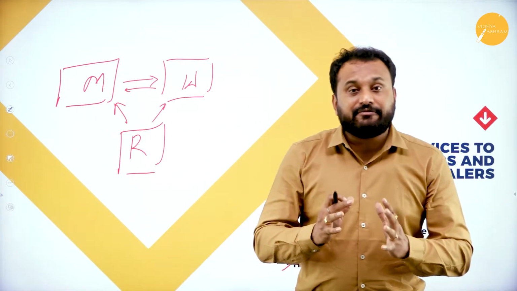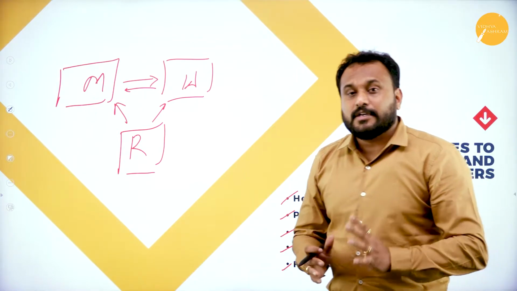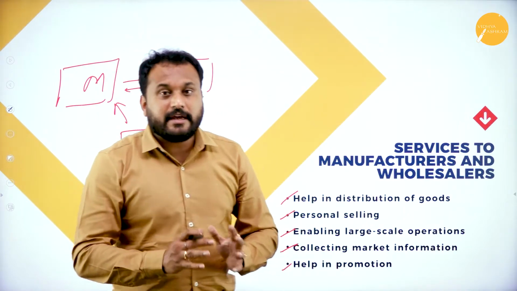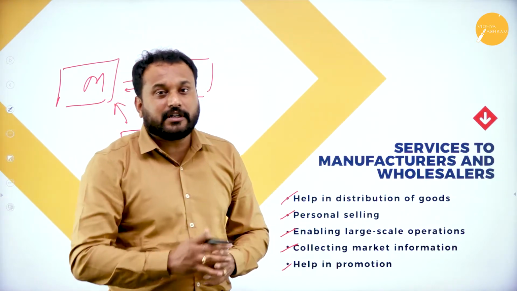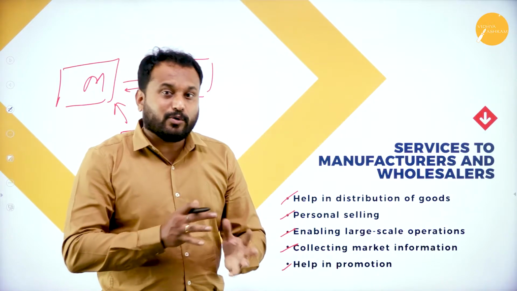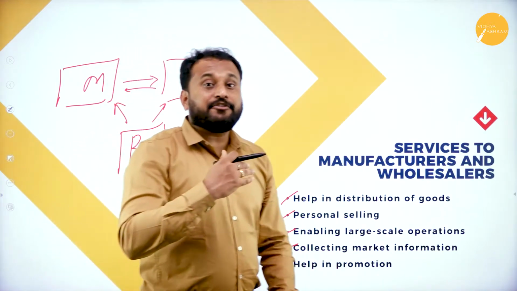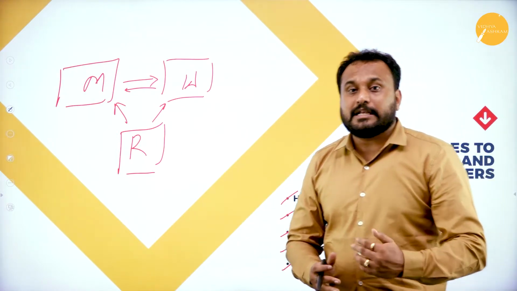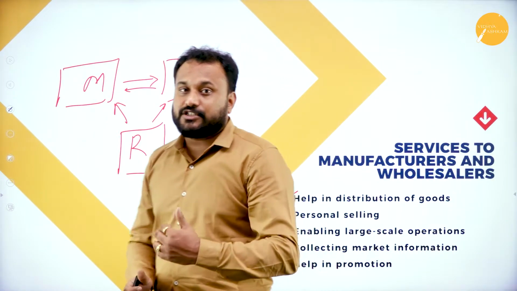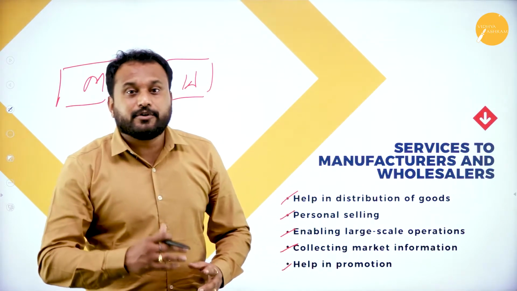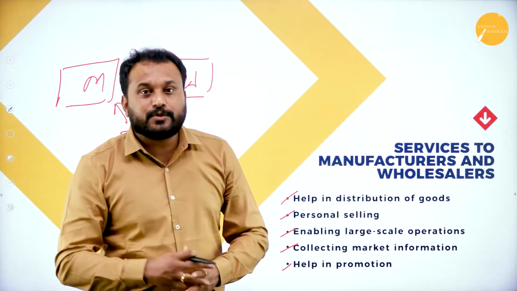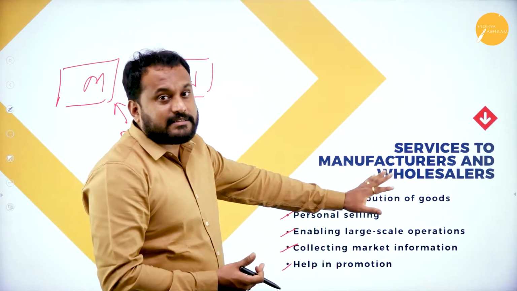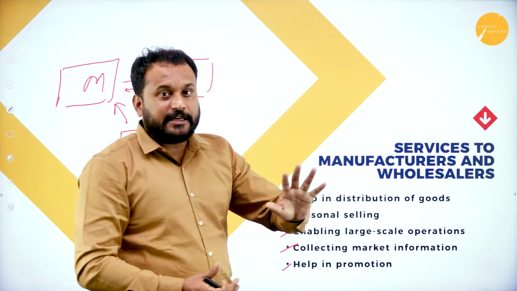Now, will the manufacturer give something like that? No. The manufacturer knows only one thing, that is how many units to produce and how many units should go for selling. Here the wholesaler and the retailer will convince the manufacturers that these products are not moving in the market. We need to go with some strategy of promotion, like if you buy 2 soaps, 1 soap is free. This is a sales promotion. This is what is done by the wholesaler as well as the retailer.